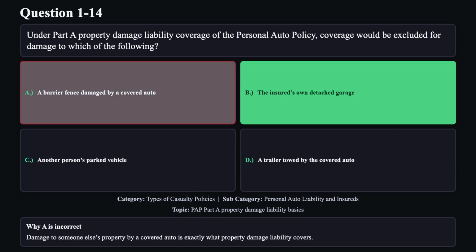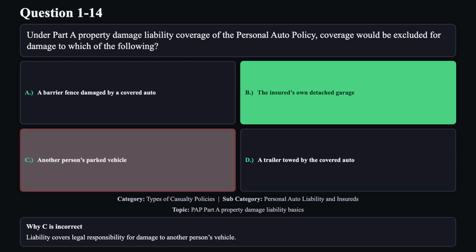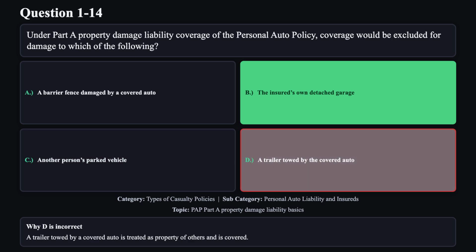Reason A is not correct. Damage to someone else's property by a covered auto is exactly what property damage liability covers. Reason C is not correct. Liability covers legal responsibility for damage to another person's vehicle. Reason D is not correct. A trailer towed by a covered auto is treated as property of others and is covered.